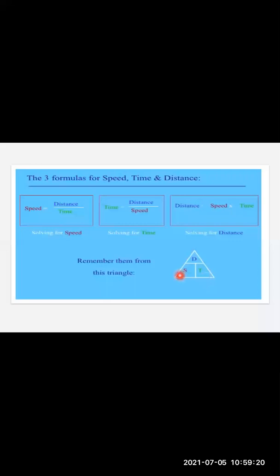So when you want to find speed, speed is equal to distance upon time. When you want to find distance, it is speed into time. When you want to find time, time is equal to distance upon speed. So the triangle is simply the easiest way to remember this formula.